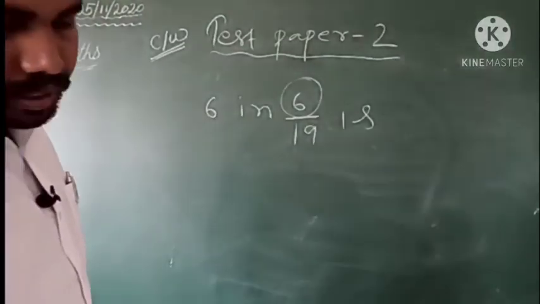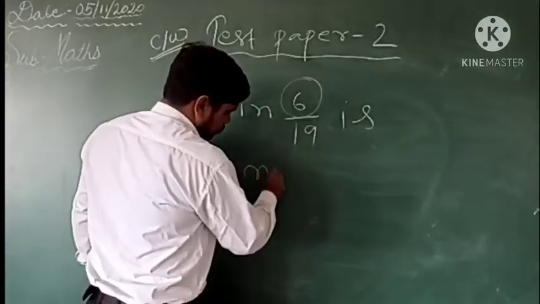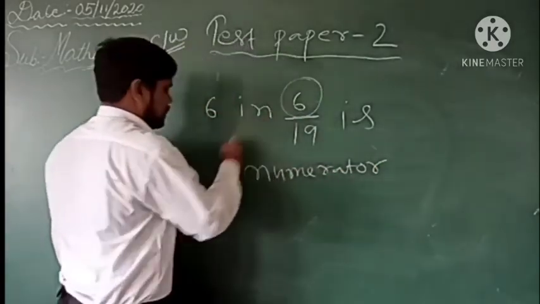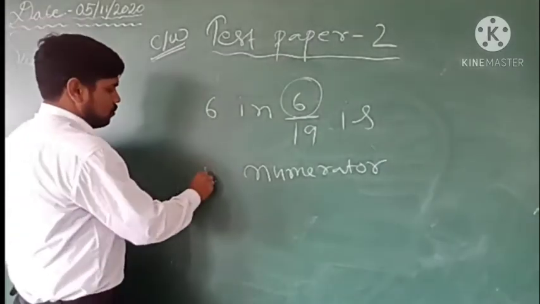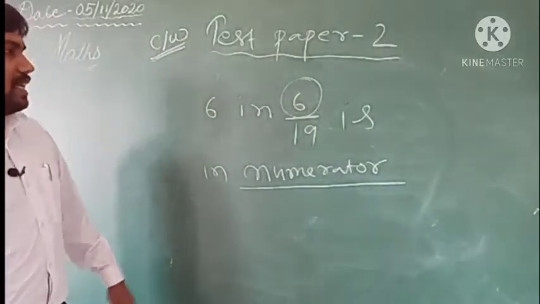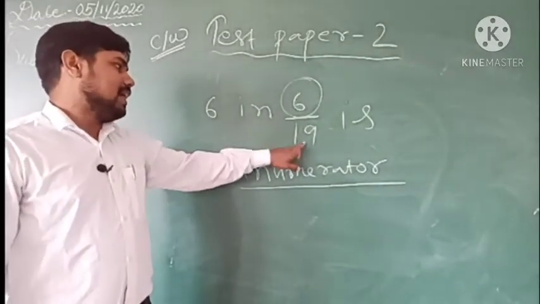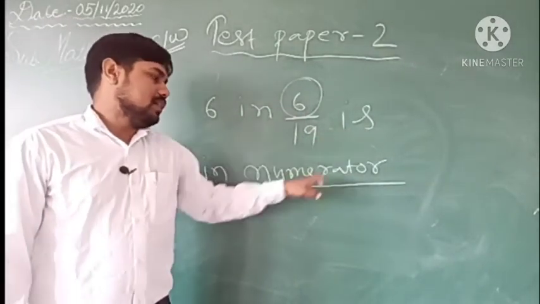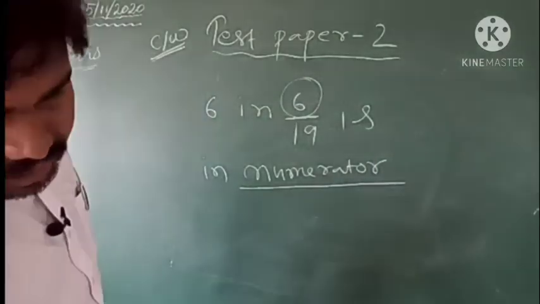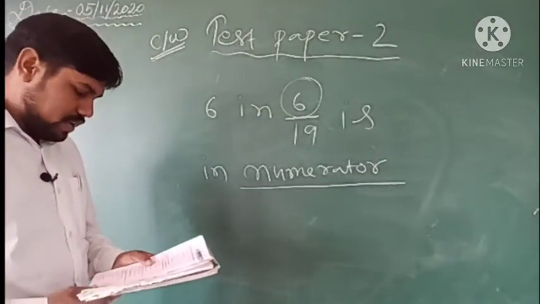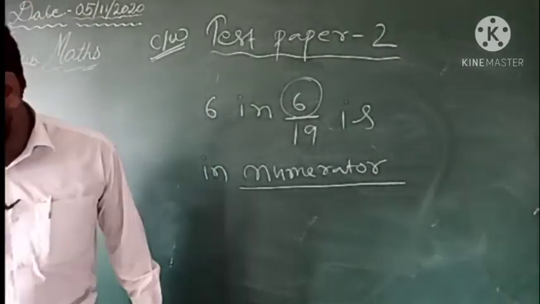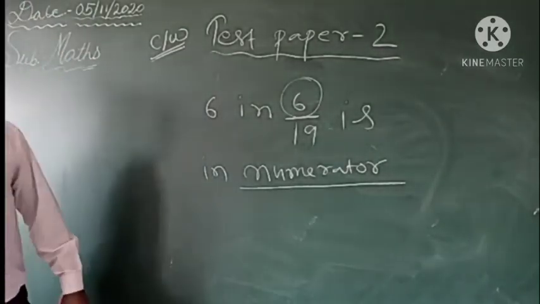So 6 is in numerator. So in numerator, this will be the answer. Very simply, if it is asking 19 in 6 by 19, then the answer will be denominator, right? That's all about it. After that, what we have is the same thing as the first question which I have explained.